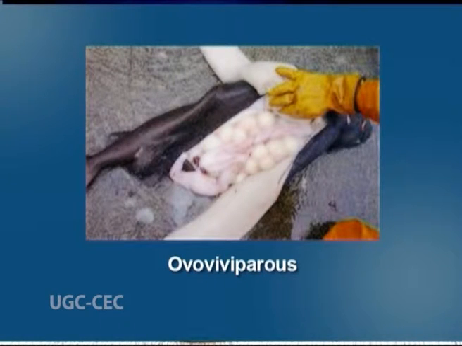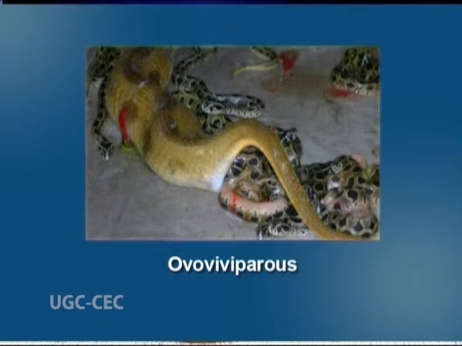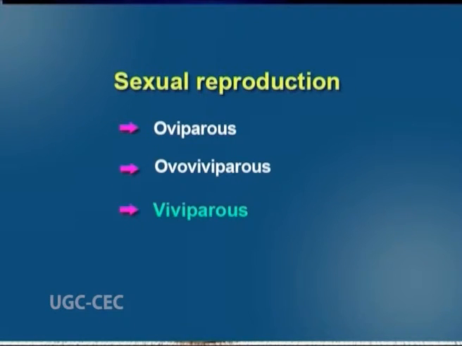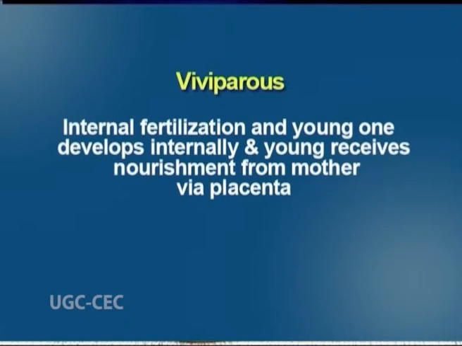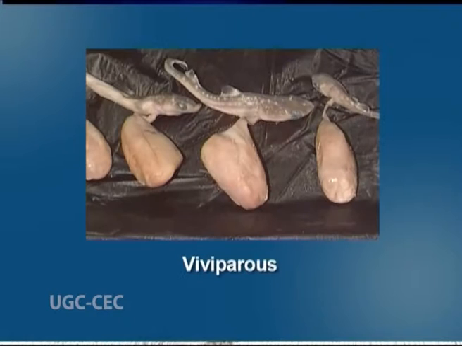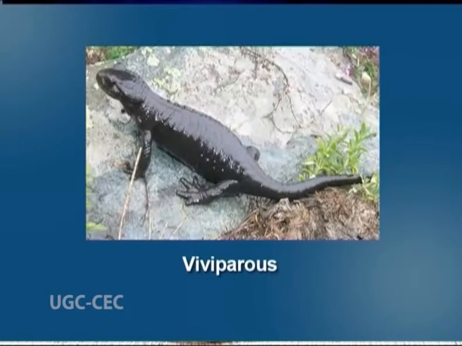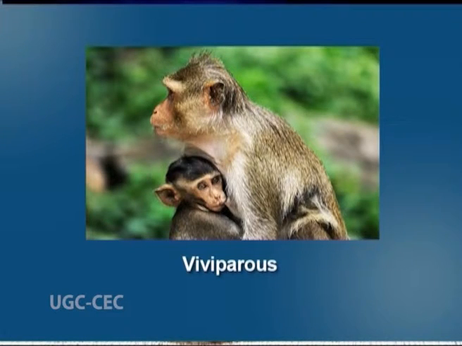For example, fish, reptiles. Third type is viviparous, where internal fertilization occurs and young one develops internally and young receive nourishment from mother via placenta, from surface of uterine wall, via specialized structures or via production of excess eggs. Examples include elasmobranchs, amphibians, reptiles and mammals.